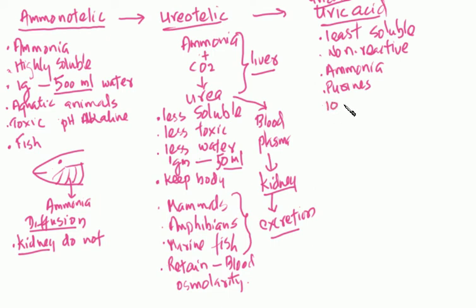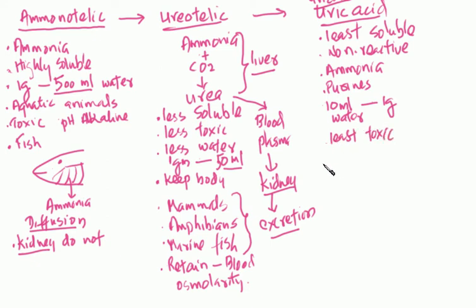To remove 1 gram, animals need only 10 ml of water. It's the least toxic. It doesn't cause any major problems in the body.